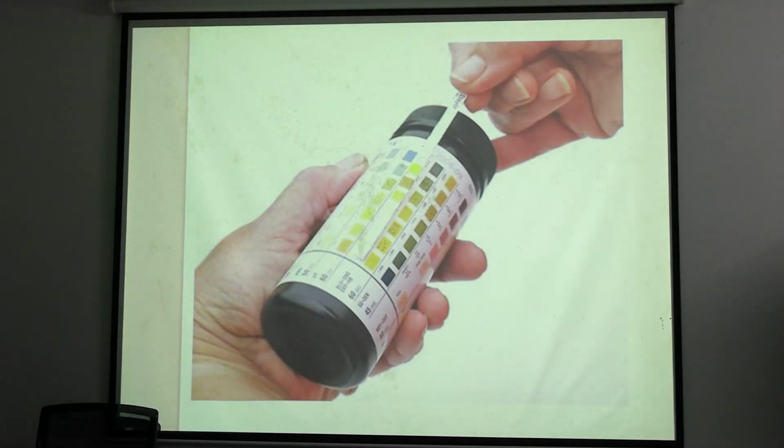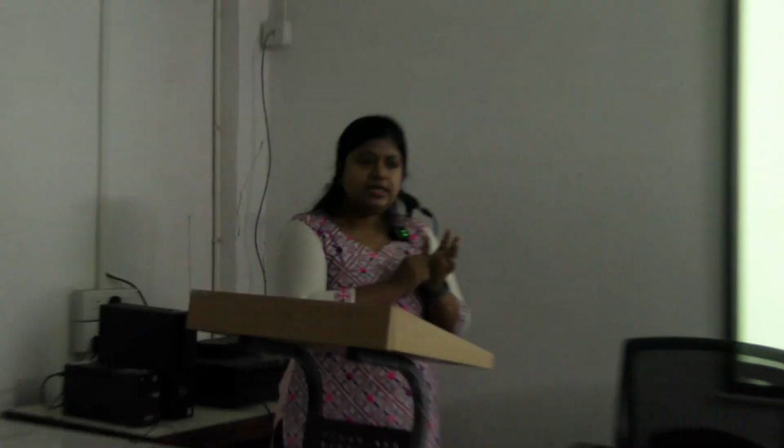This is the urine strip test. This strip is dipped in the urine sample. If there is glucose present in the urine, it will react with the dyes. The dry dye and the oxidase and peroxidase enzymes are present in the strip. Glucose will react and form H2O2. That H2O2 will make the colorless dye colorful. And with the color intensity, we can match with the chart given and say how much glucose is present.